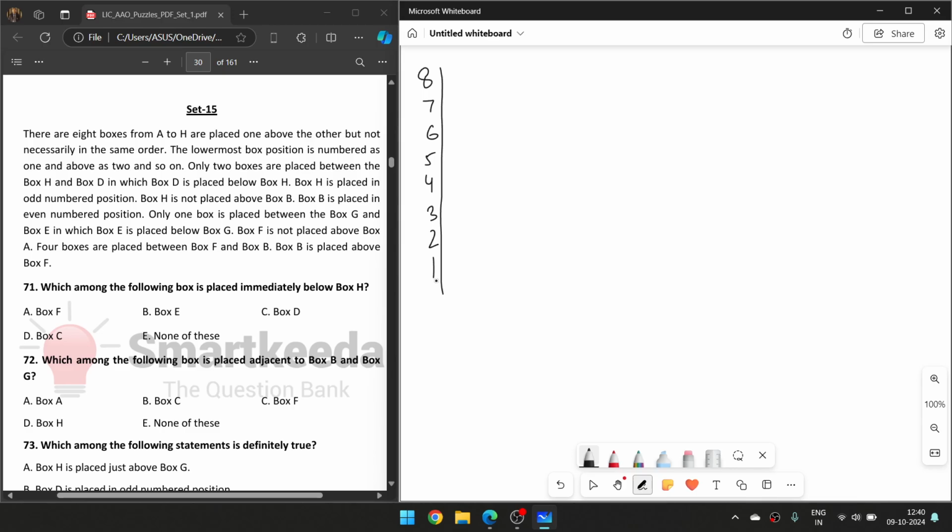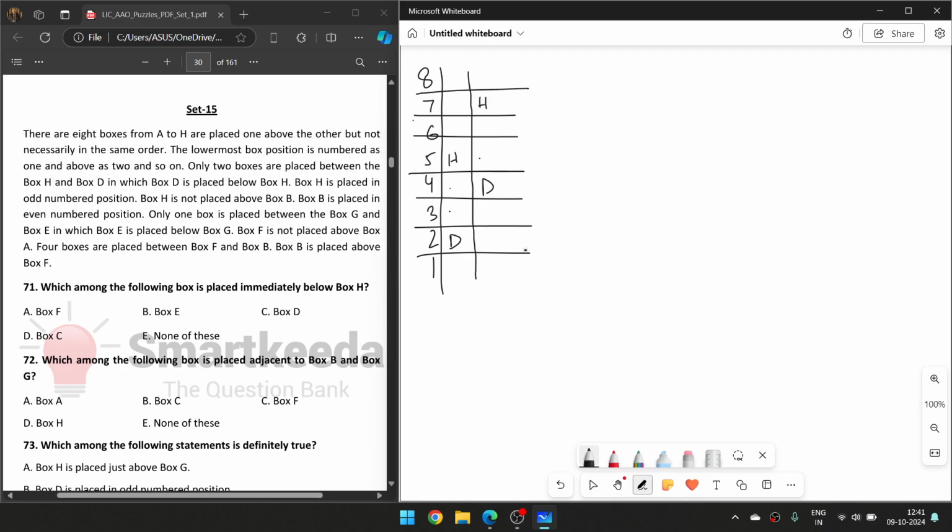Now what it says: the lowest most number is 1 and 2, and above that, only two boxes are placed between H and D, in which D is placed below H. H is placed in an odd number position. So if I place H over here, two boxes gap and then D, this is possible. Or H here, two box gap and then D here, it is possible.